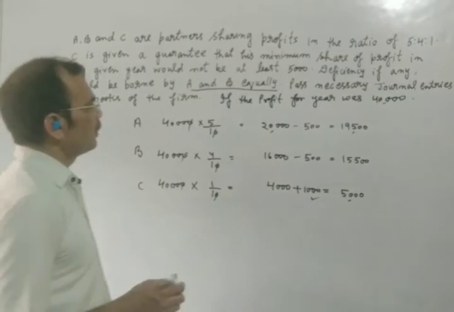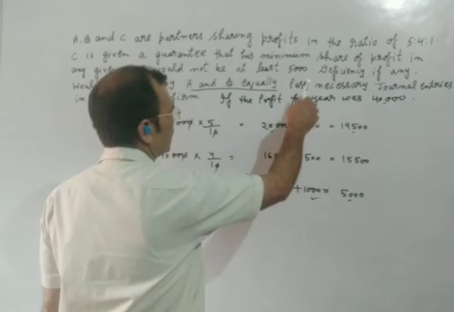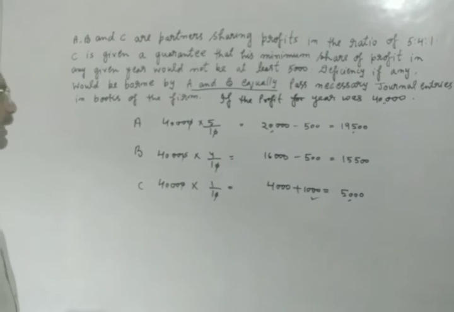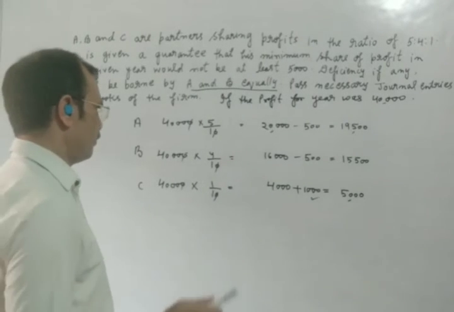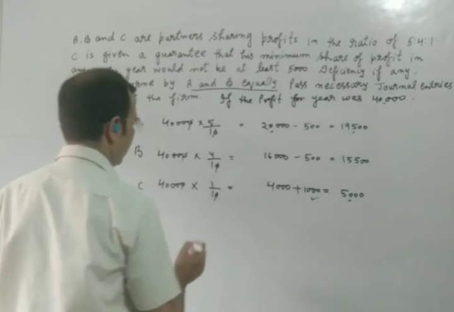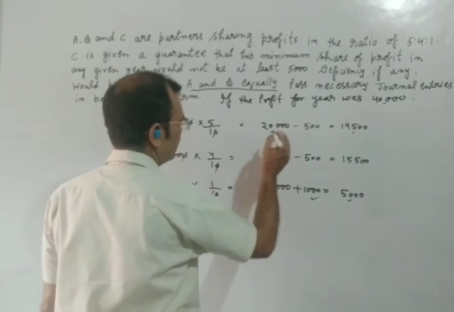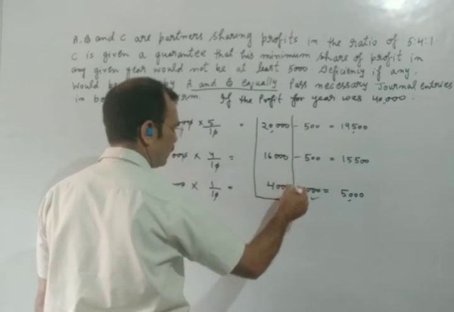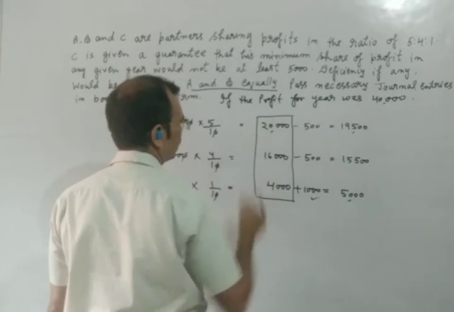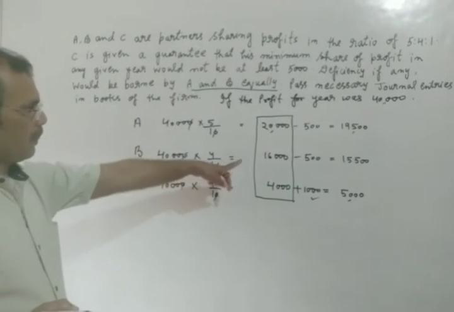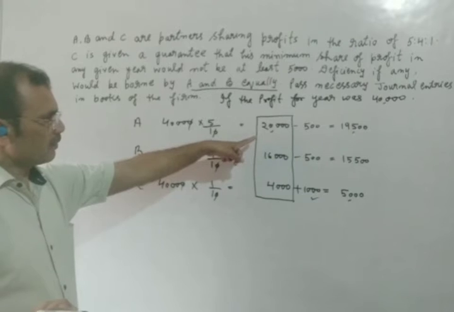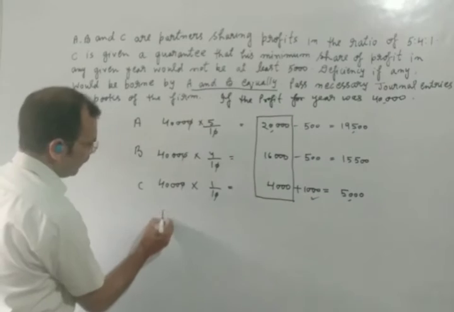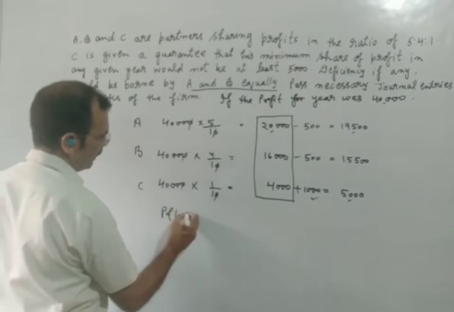But the question is asking for making the journal entry, and you are making the journal entry for this guarantee of profit for the first time. So we will write here: we will see that the profits we have distributed among the partners. We will make an entry with this profit. So we will write here profit and loss appropriation account